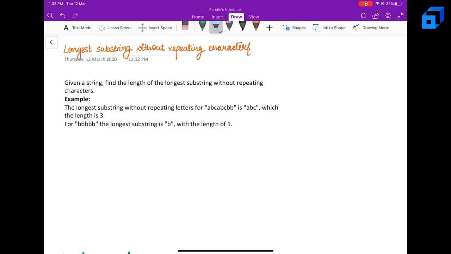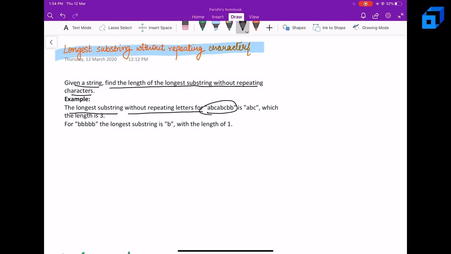Hi guys, in this video let's talk about the problem longest substring without repeating characters. Given a string, we have to find the length of the longest substring without repeating characters. For example, the longest substring without repeating letters for this particular string is just ABC. So if we look here, this is the longest substring which is of length 3. Therefore, we will simply return the length.